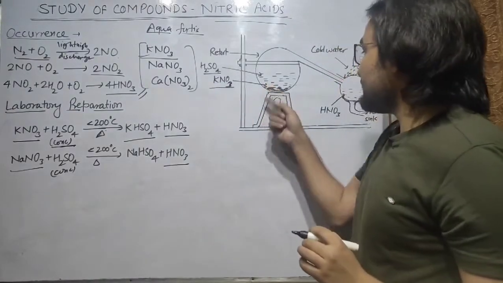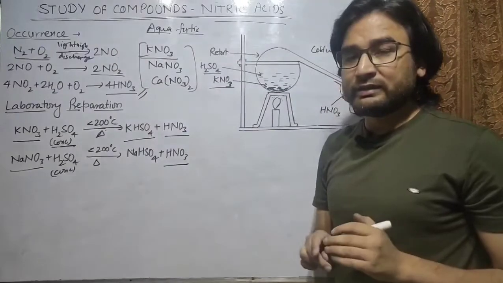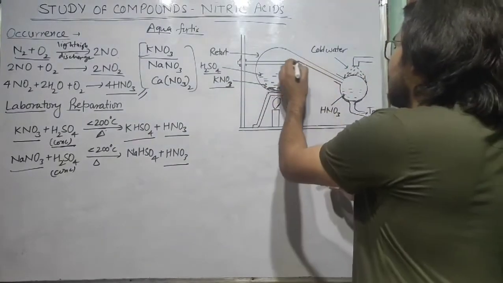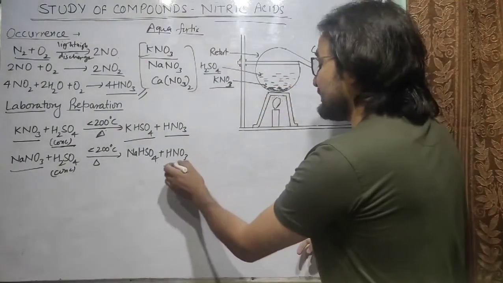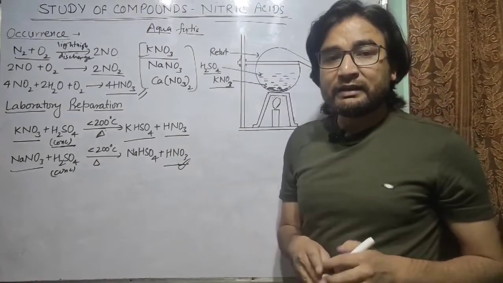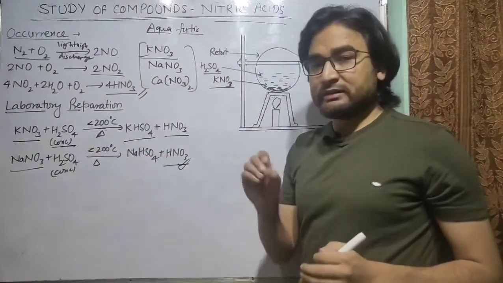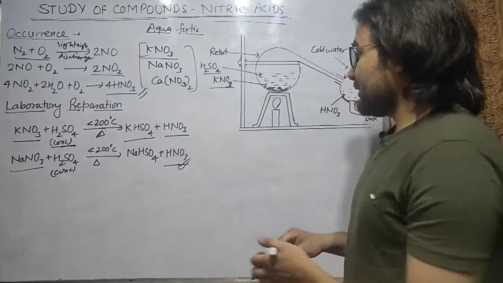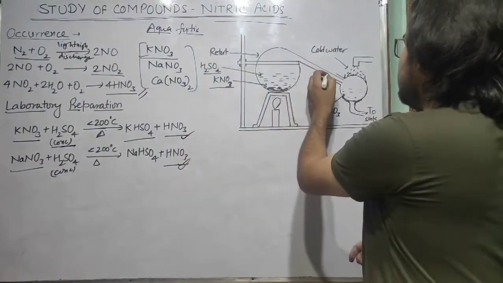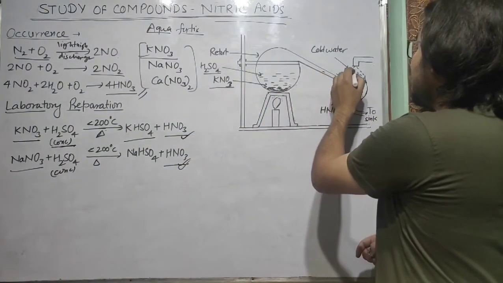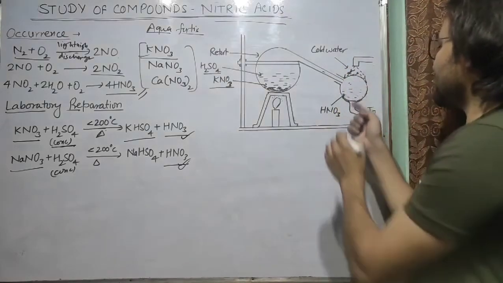Sulfuric acid and potassium nitrate, instead of potassium nitrate you can also use sodium nitrate, is heated below 200 degrees Celsius, and then the steam of HNO3, because nitric acid is volatile while sulfuric acid is non-volatile, is collected somewhere else by applying cold water.